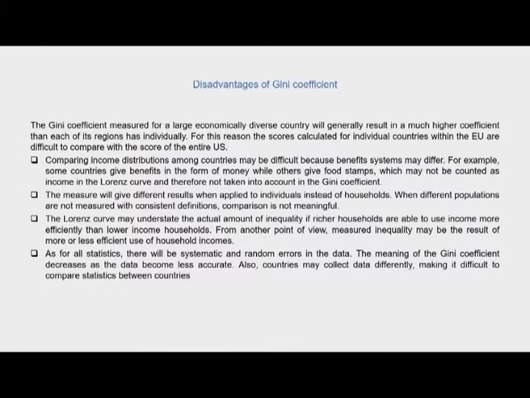Secondly, the measure will give different results when applied to individuals instead of households. When different populations are not measured with consistent definitions, comparison is not meaningful. This is one of the very important limitations of the Gini coefficient, because in a country such as India, we have seen that there is large scale intra-household inequality in the distribution of resources. So, when we are saying household income, this income need not necessarily be equally distributed among all the members of the household.